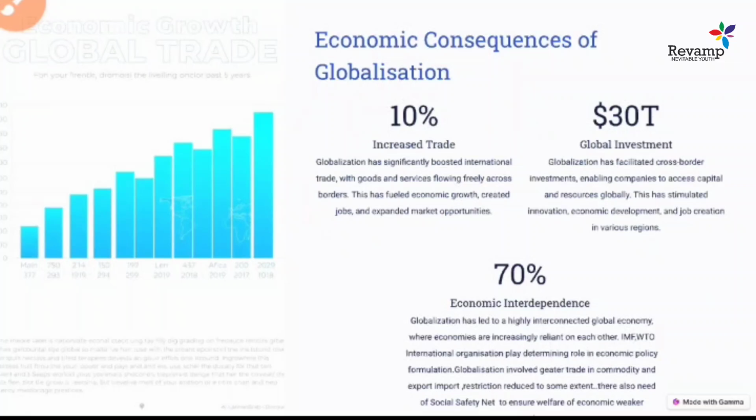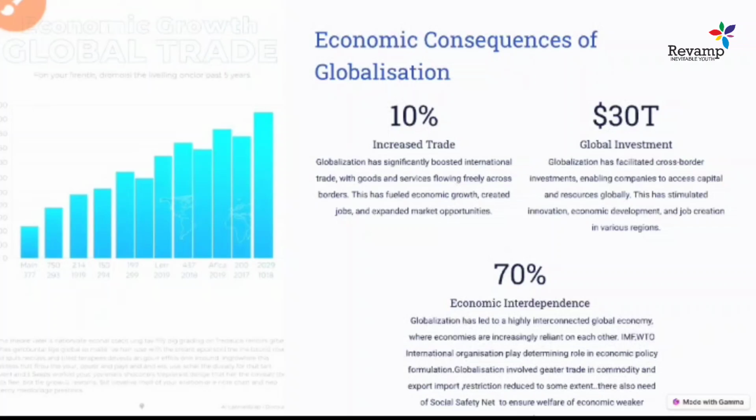Now let's come to the next slide. What are the economic consequences of globalization? You all know that globalization led to an increase of global trade between the countries, exchange of items, export and import increased, production also increased, and a lot of interdependence was also created between the countries. So all this led to a lot of development in different terms.